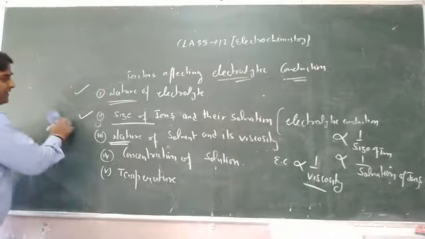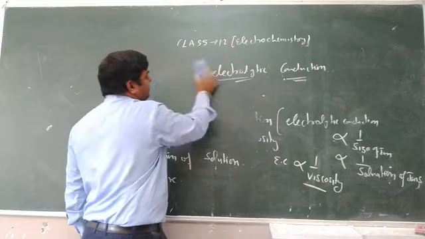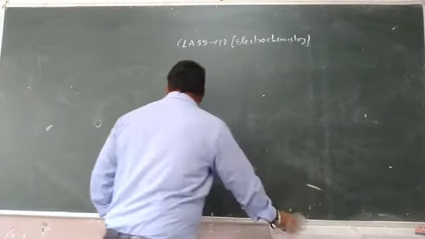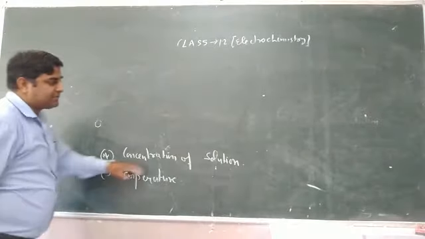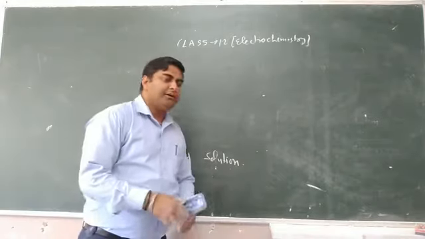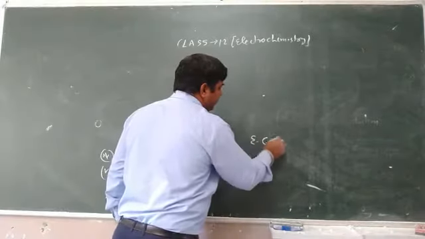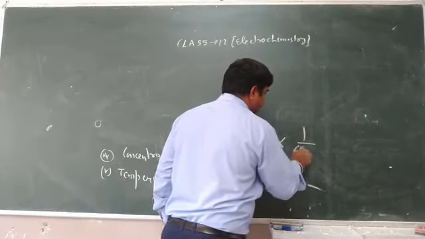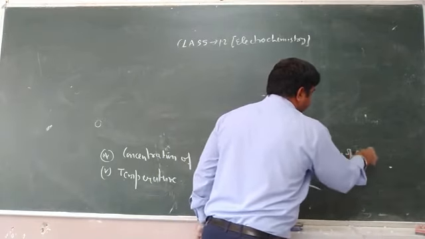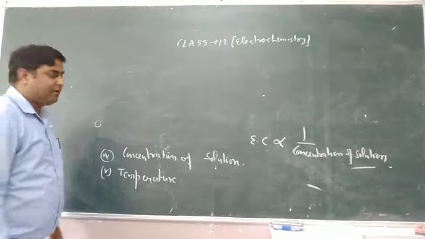Now the fourth, concentration of solution. As the number of ions per unit volume increases, if we increase the concentration of the solution, it has been found that the electrolytic conductance decreases. It means electrolytic conductance is inversely proportional to concentration of solution. Greater the concentration of the solution, lesser is the electrolytic conductance.